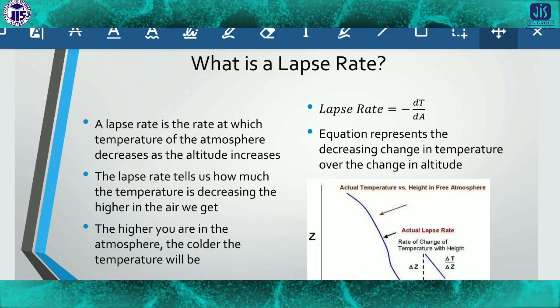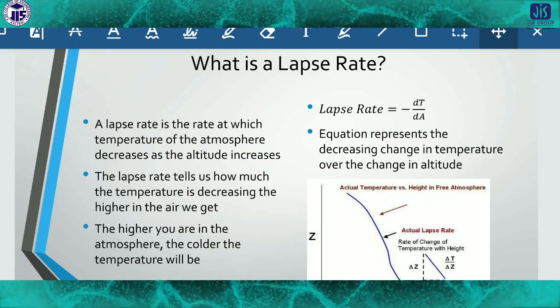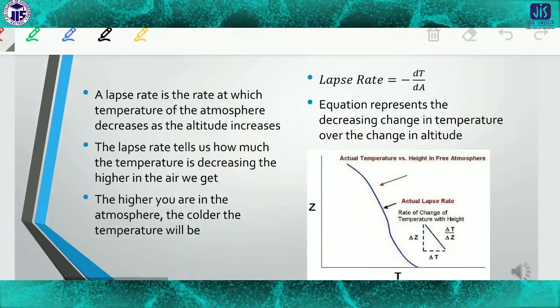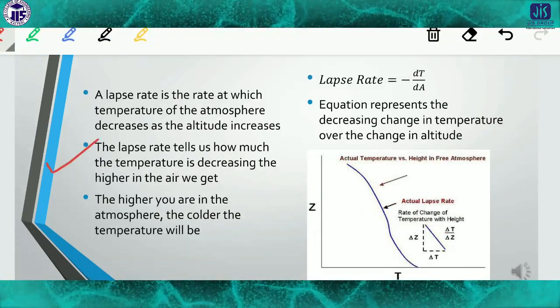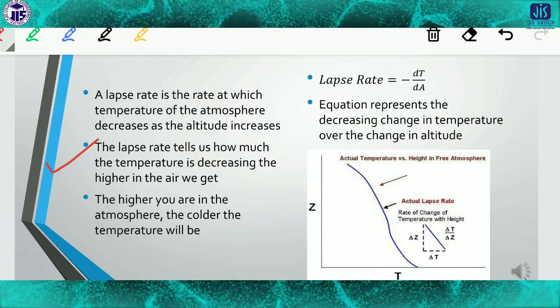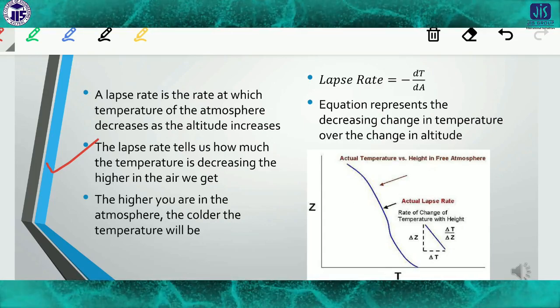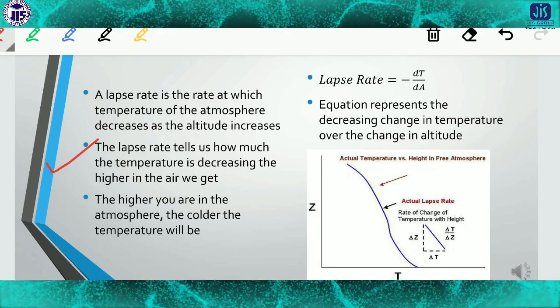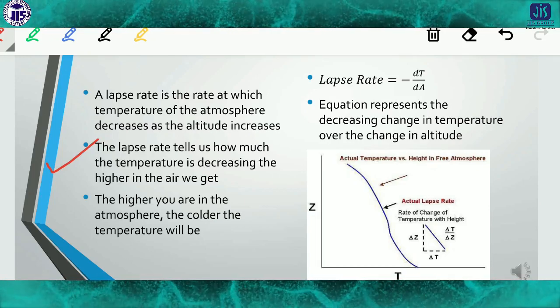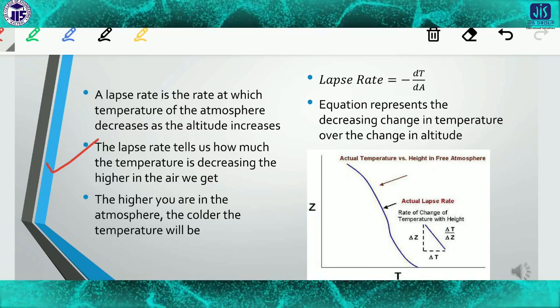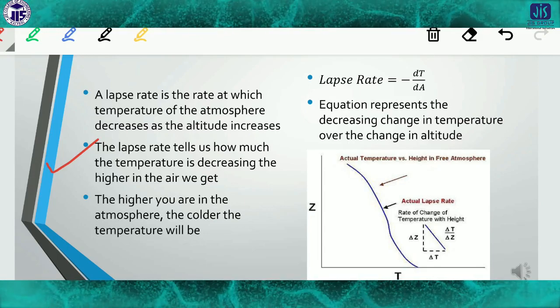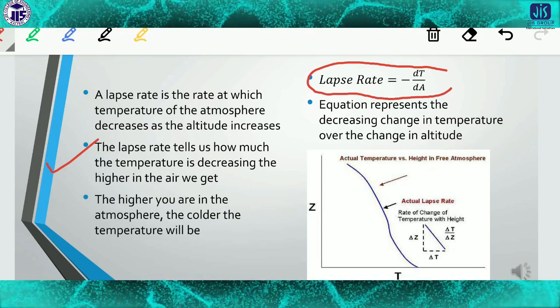The lapse rate tells us how much the temperature is decreasing the higher in the air we get. The higher you are in the atmosphere, the colder the temperature. Generally we can express the lapse rate as dT/dA.